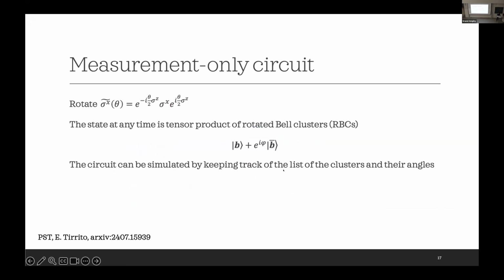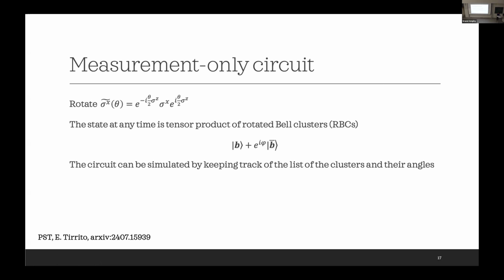Okay, so we modify the circuit to introduce magic in it. To do so, what we do is to rotate the sigma x operator, as you can see, along the z direction, by a generic angle theta. So for generic theta now, this operator is not a Pauli operator. So then if you measure it, this is a non-Clifford operation, right?